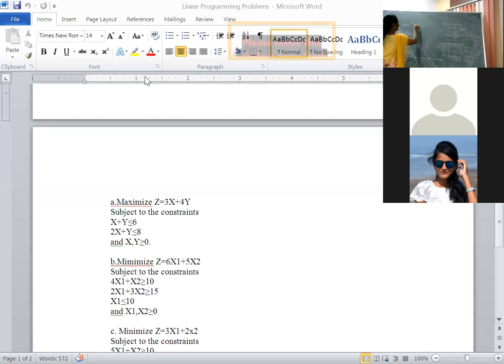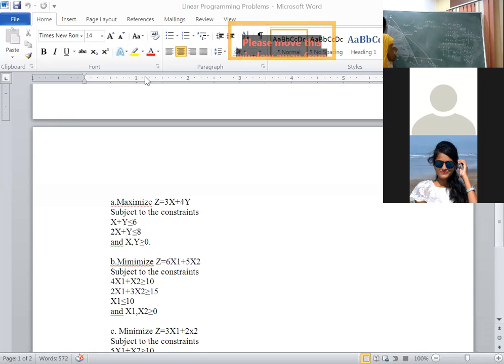In this, you have to substitute the values. Z at the origin (0, 0): the objective function is 3x plus 4y. Substitute x as 0 and y as 0, so 3 into 0 plus 4 into 0 is 0.